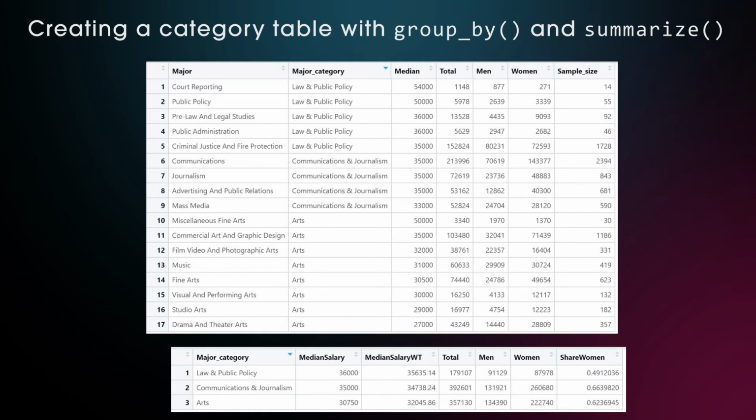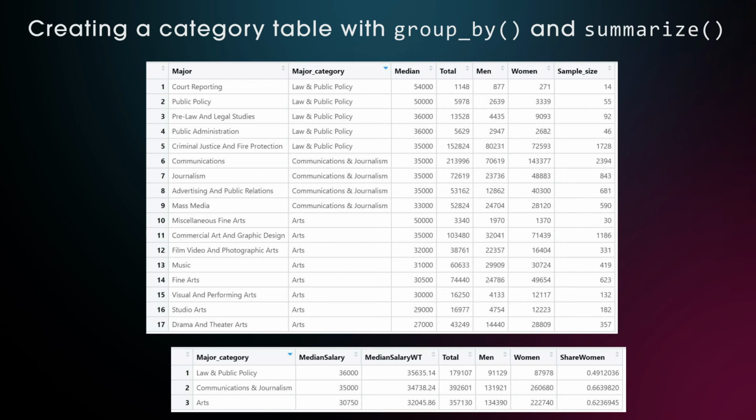Here you see before and after images from 3 selected major categories. With group by and summarize we combine the 5 law majors, 4 communication and journalism majors and 8 art majors into 3 separate groups holding the major category totals and averages. And this will then be repeated for all the other majors and categories as well.